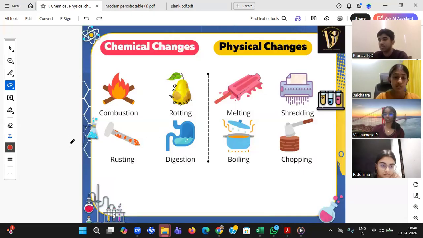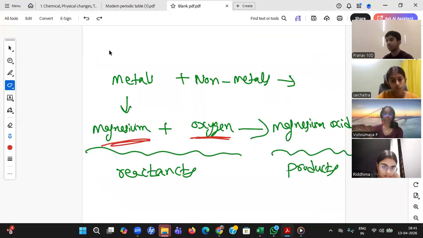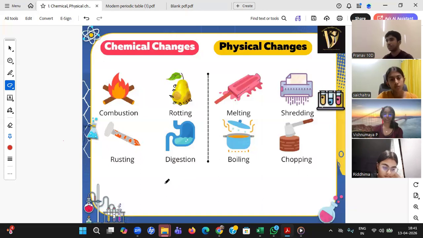New substances are formed. So in digestion, can you give an example? It's actually a permanent change and cannot be reversed, it's irreversible. So can you give me one example of which new substance is formed and what is the reactant? As I said, the left side should be reactants, the right side should be products. Like that, in digestion, can you give me something like that?